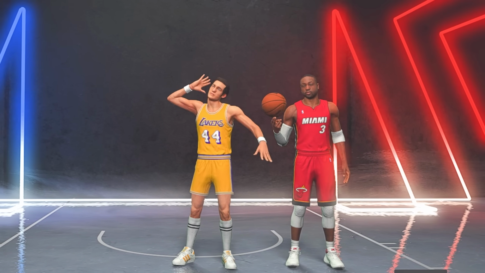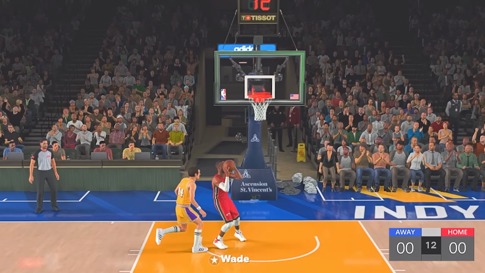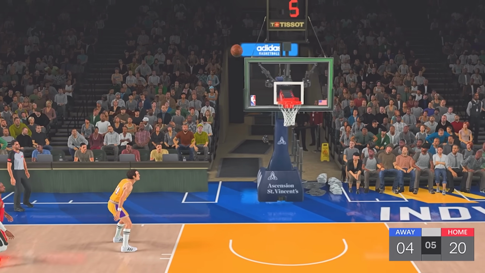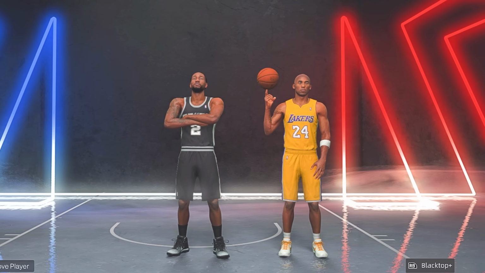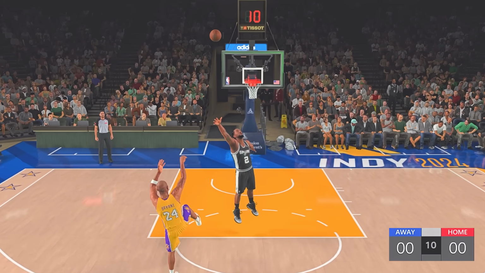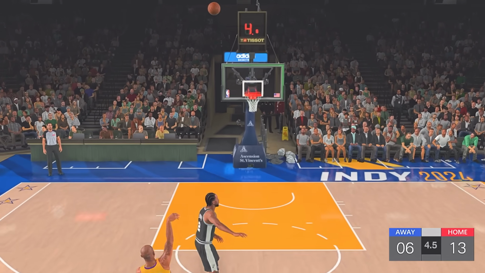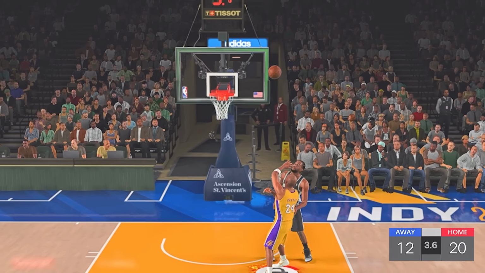Next up was Dwayne Wade versus Jerry West, and this was a complete blowout for Wade. He's looking really good in this tournament. This time he won 22-4. Next was Kobe Bryant versus Spurs Kawhi. For the first few points, the players went back and forth scoring, and then Kobe took over for the rest of the game. In the end, he won 22-12.